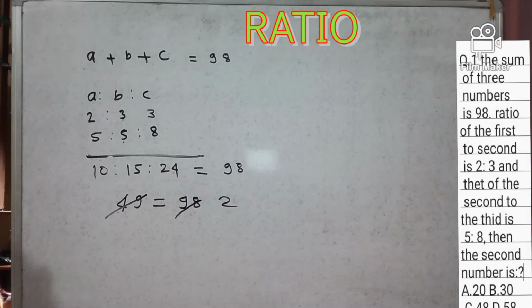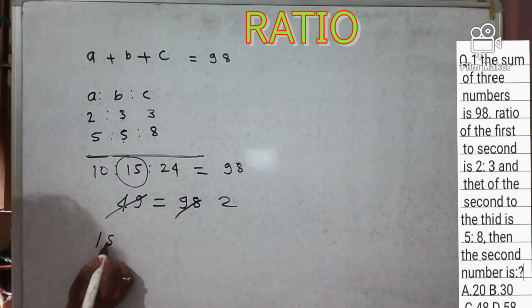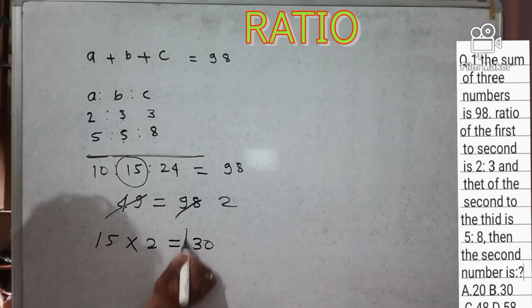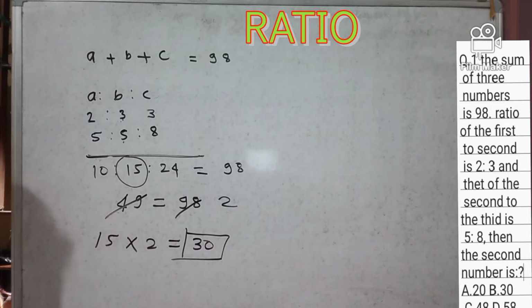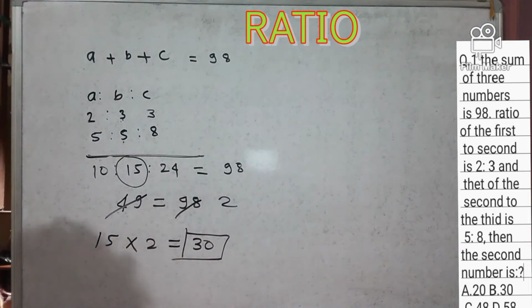Our target is to find the second number. This is B, the second number. So 15 into 2 is 30. So our answer is option B. B is the correct answer.